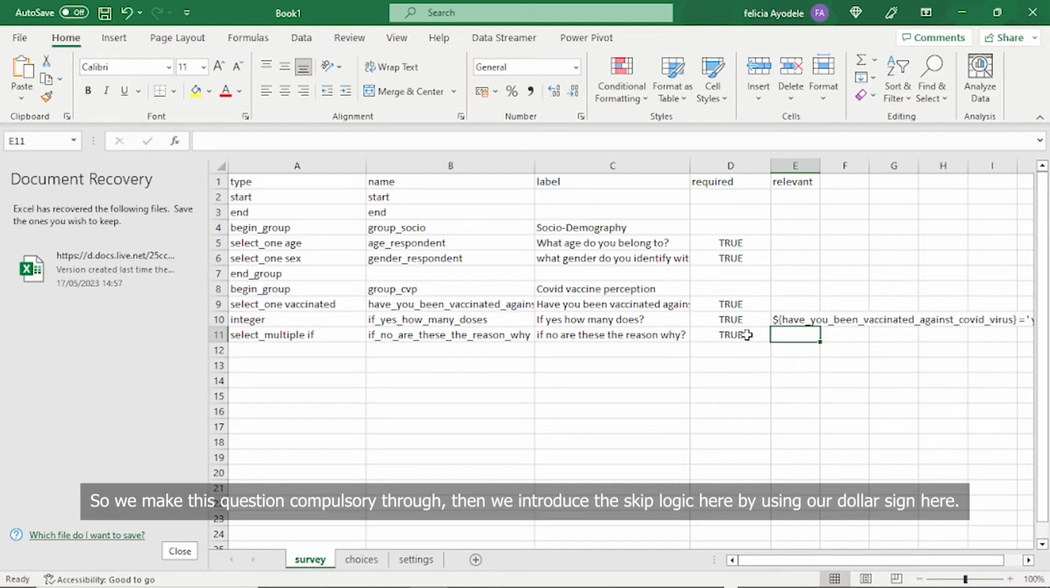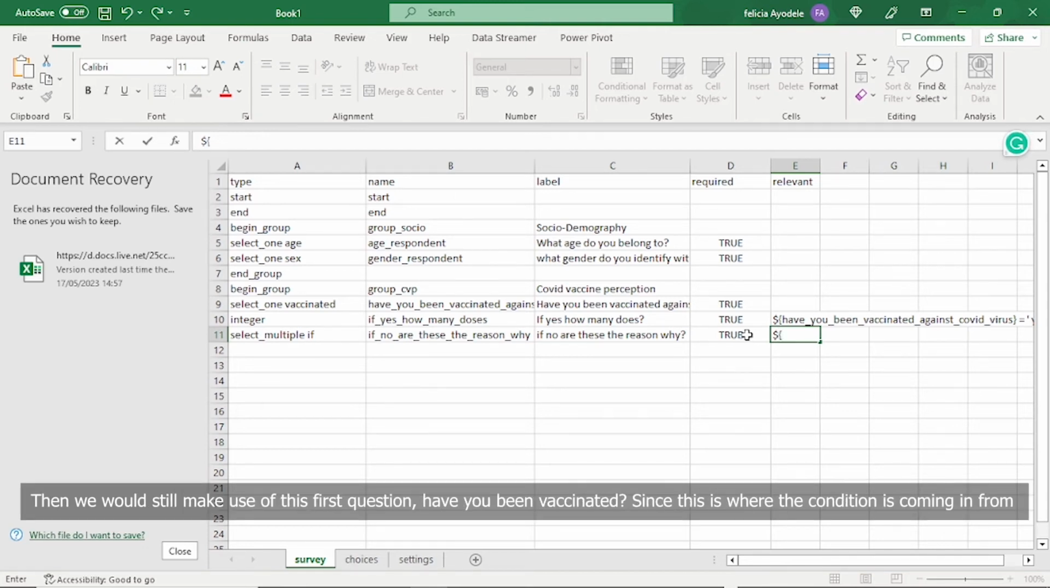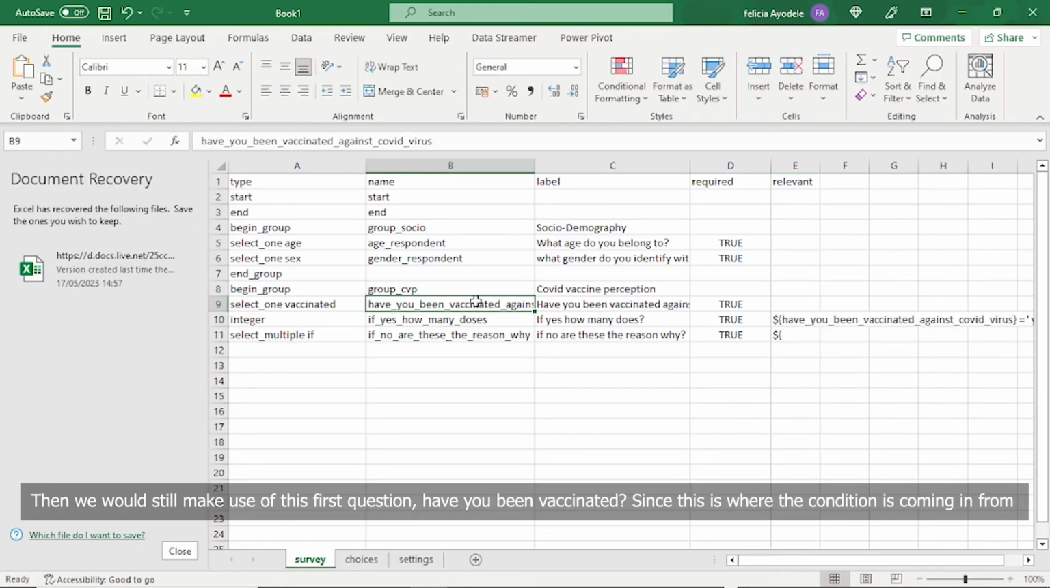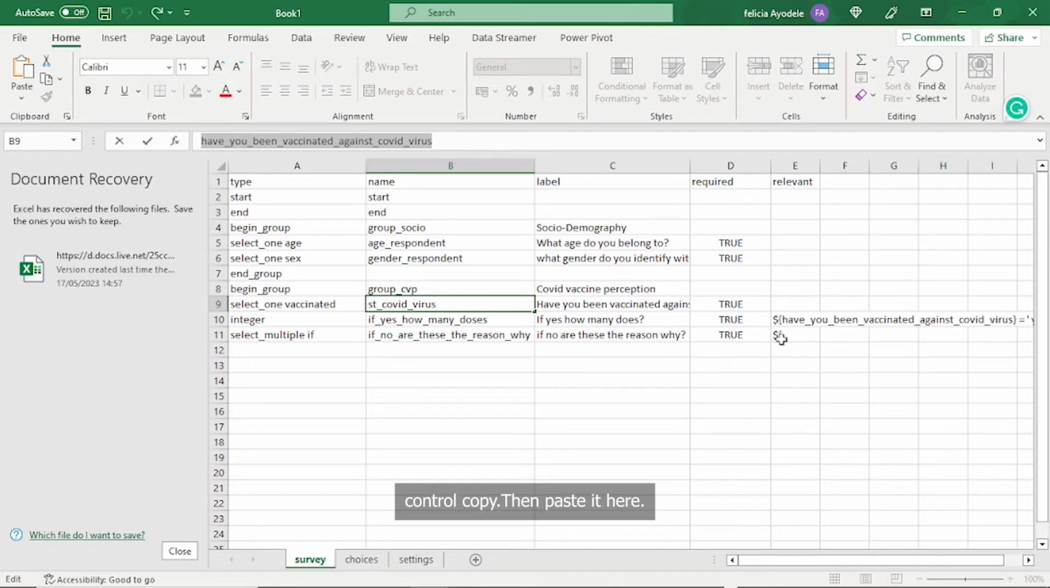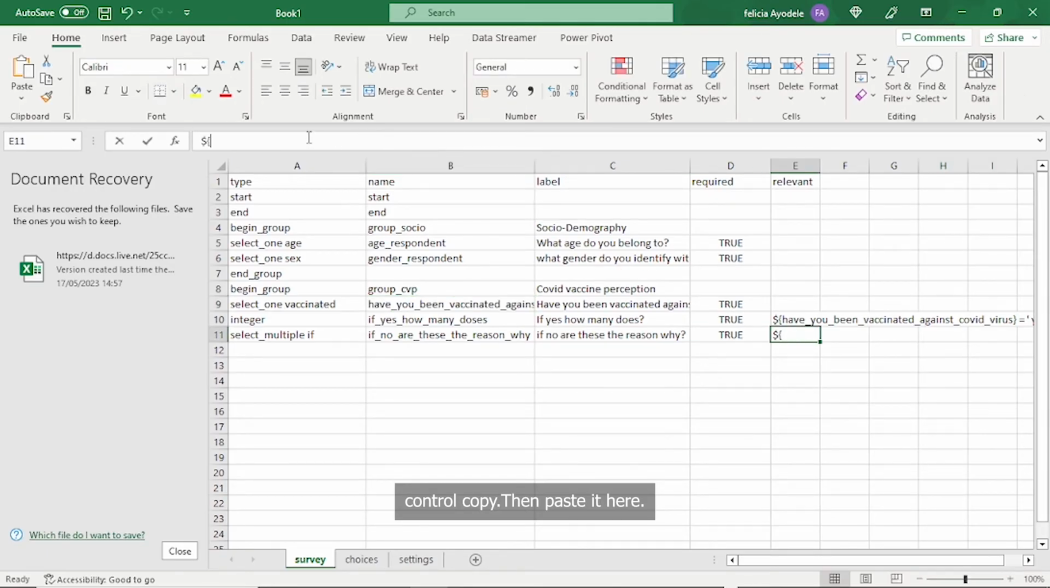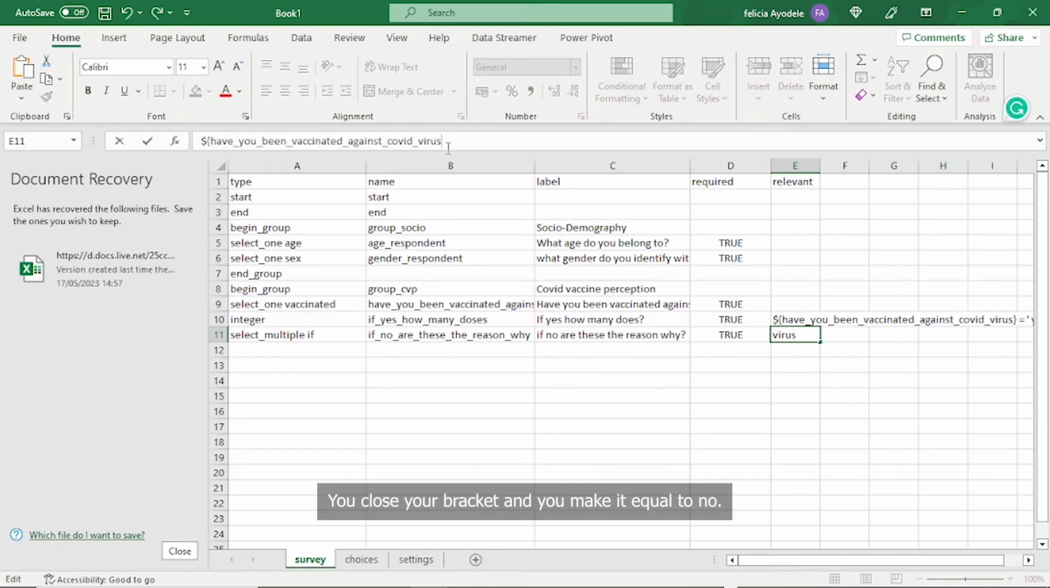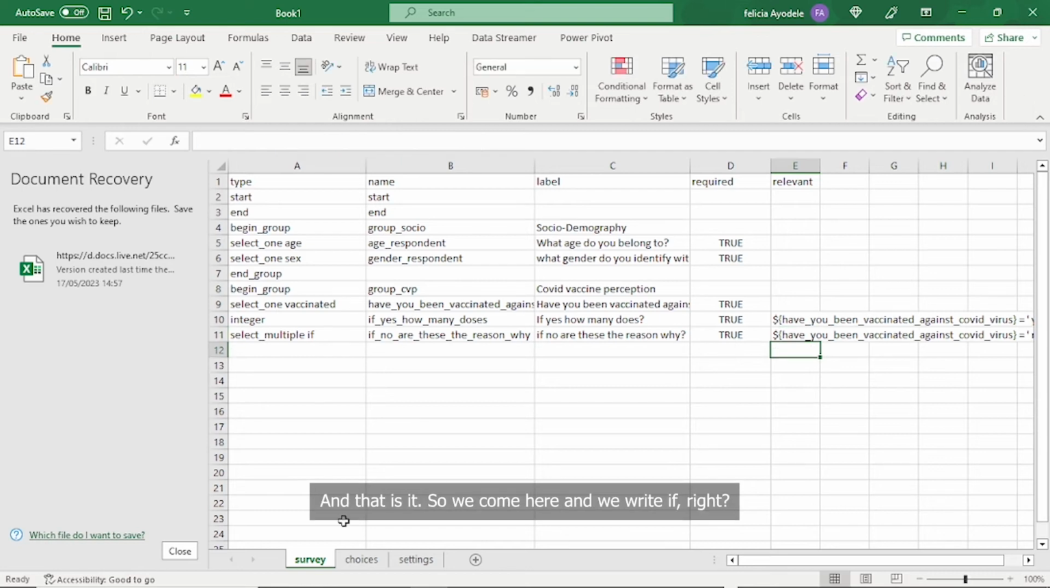Then we introduce the skip logic here by using our dollar sign. Then we would still make use of this first question, have you been vaccinated, since this is where the condition is coming in from. Control copy, then we come here and paste it here. Control paste, you close your bracket, and you make it equal to no, and that is it.